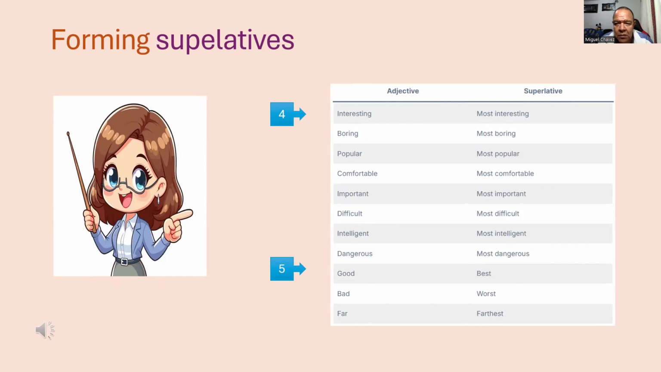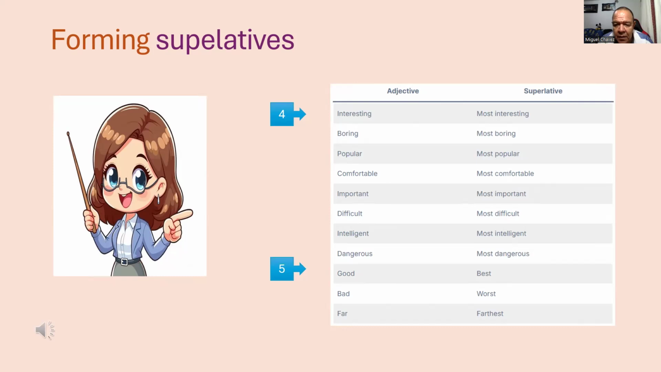Going on with the rules to form superlatives, depending on the length of the adjective, we have these other ones. Number 4. Longer adjectives, two or more syllables. For longer adjectives with two or more syllables, we use most or least before the adjective. For example, interesting, most interesting. Irregular superlatives. Some adjectives don't follow the regular rules and have irregular superlative forms. For example, good, best.